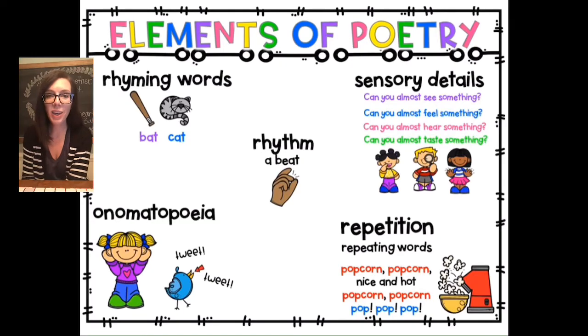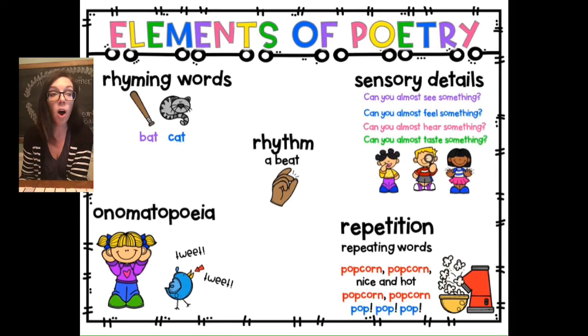Okay, so let's take a look at some of the elements of poetry that you might see in a poem. Now, elements is just a big word that means the things that you'll see in a poem. Now, you may not see all of these in a poem, but you might see some of them in each poem that you read. So one of the things that you might see are rhyming words, which is probably what a lot of the poems that you all have read have in them. So the poems that you all have read probably have a lot of rhyming words in them, or words that sound the same and have the same ending sound.